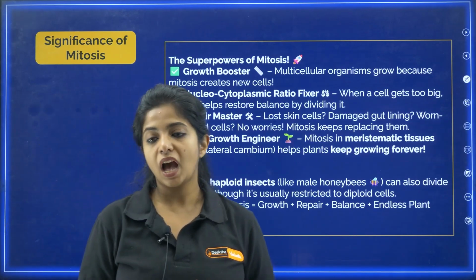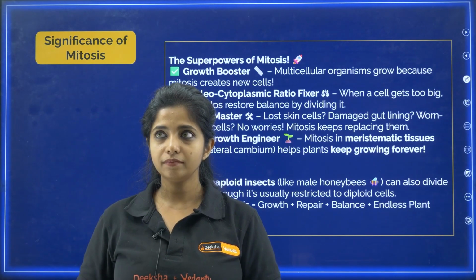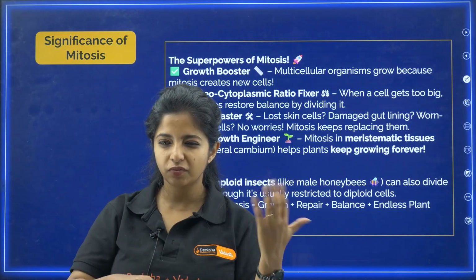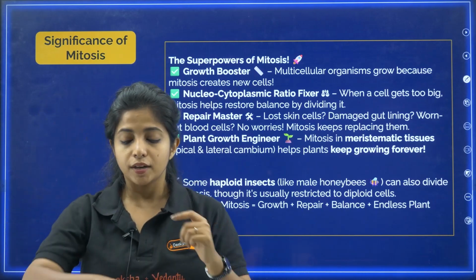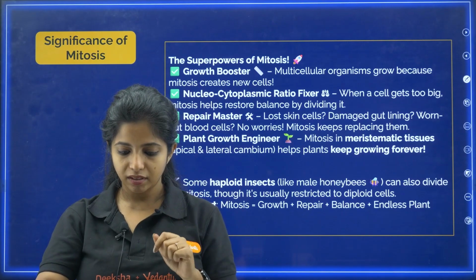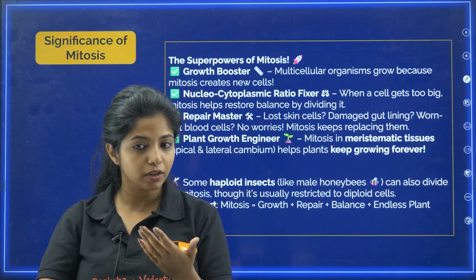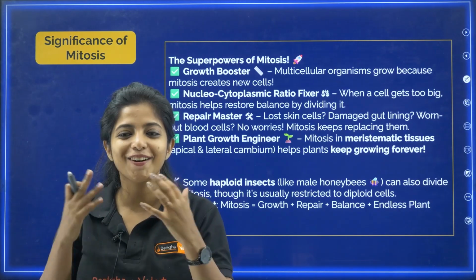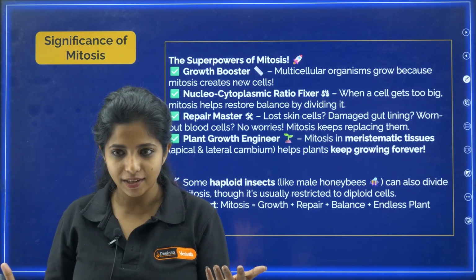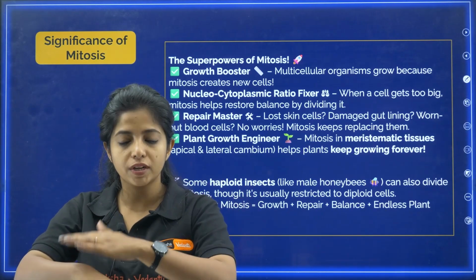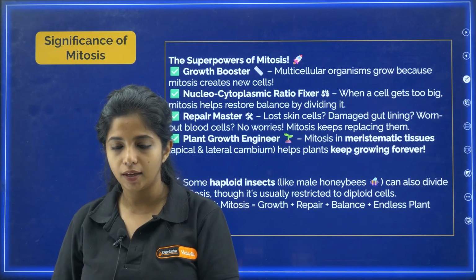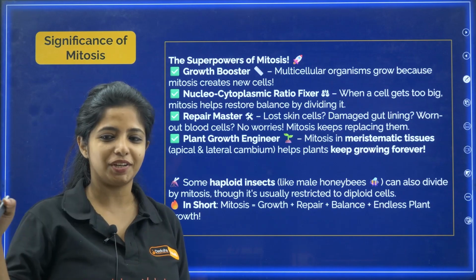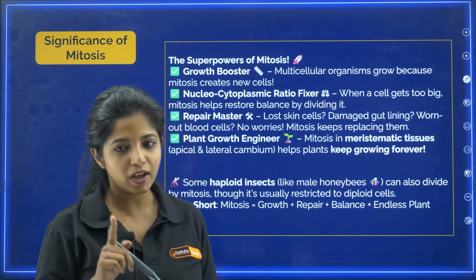Repair master. For example, I got myself hurt over here. Don't you think that it will be recovered? How does it recover? The cells which are there beneath, my dear children, are going to do mitosis again, and the new cells would be replacing the old worn out cells out there. So lost skin cells, damaged gut lining, worn out blood cells, no worries. Mitosis keeps replacing them. I know I'm good at advertising.